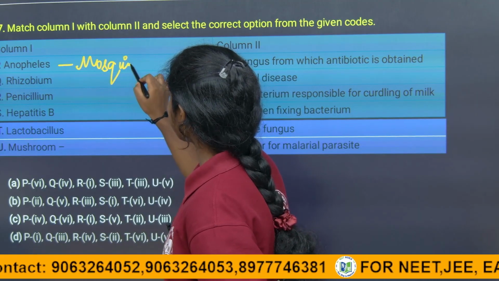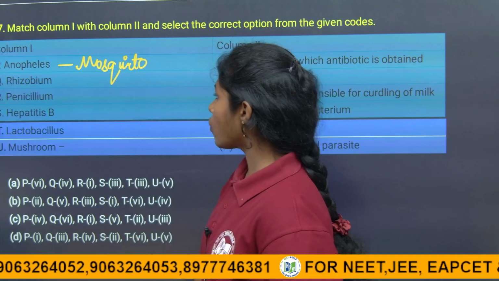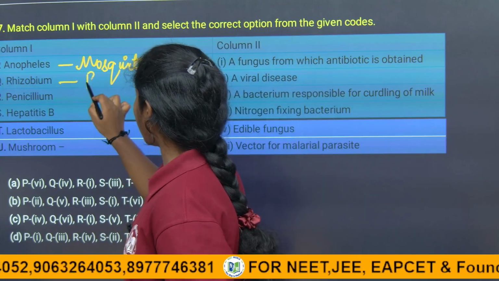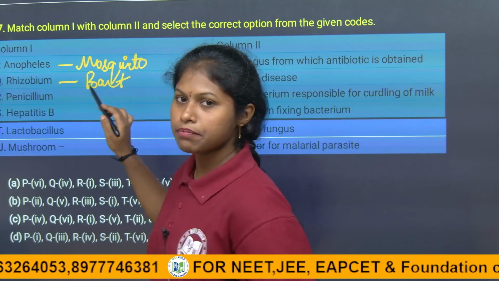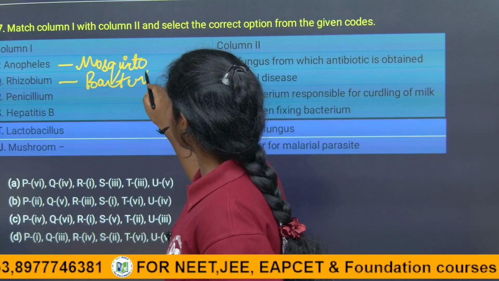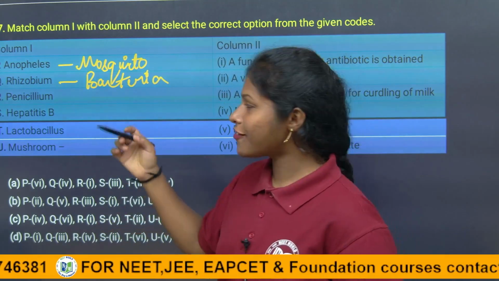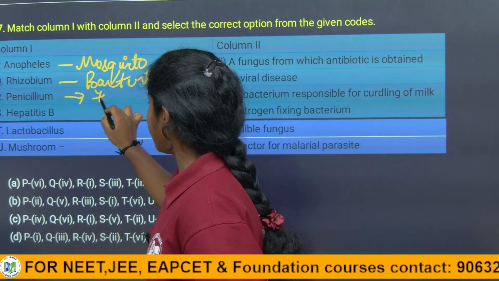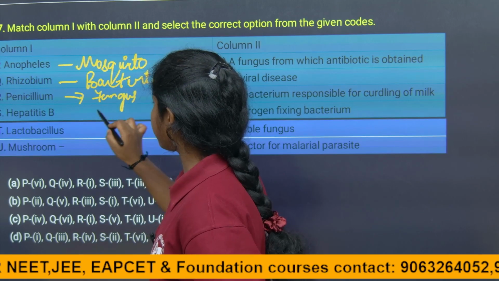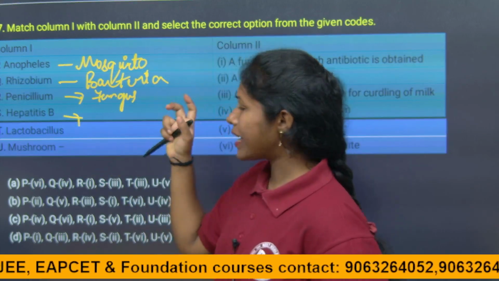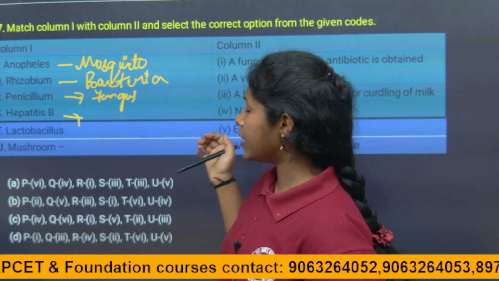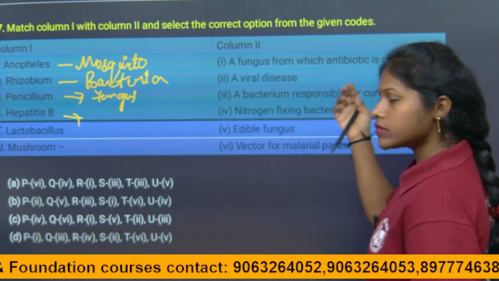Rhizobium is a bacteria. Rhizobium is a, children, bacteria, right. And Penicillium is a fungus. Penicillium is a fungus, right. See, first we analyze everything, then we match the following.